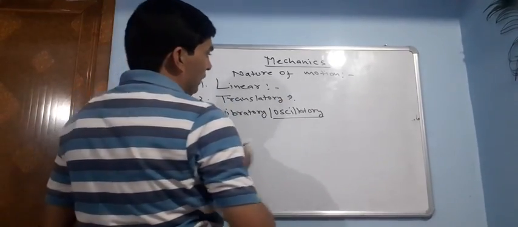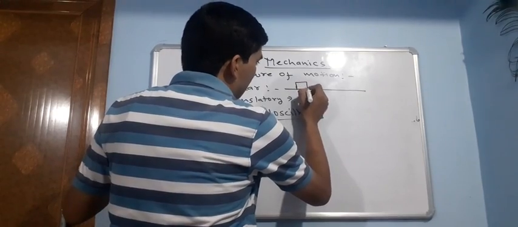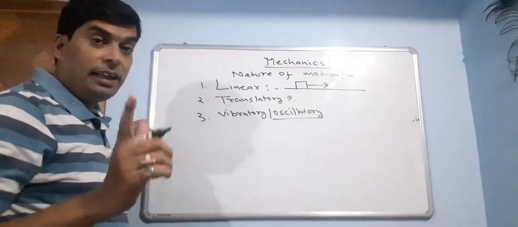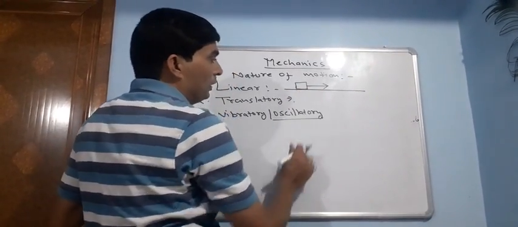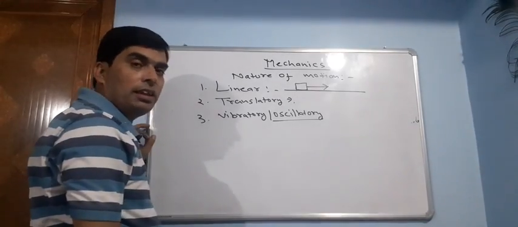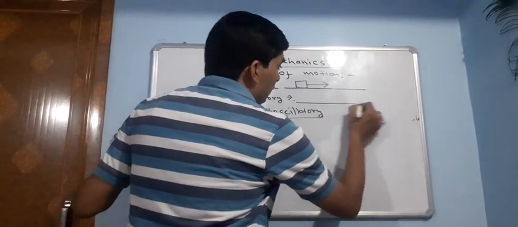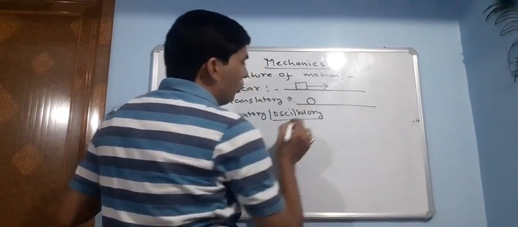Suppose in one coordinate, in a track, only a car is moving or a body is moving in this frame, then such type of motion is linear motion. Here some individual part or certain part of the body is in motion, not the entire body. But in case of translatory motion, the entire body is in motion.